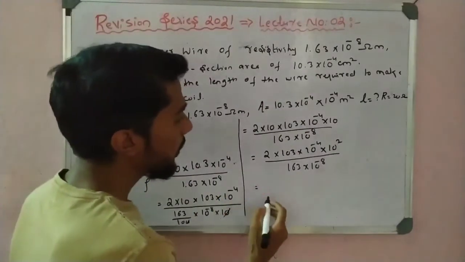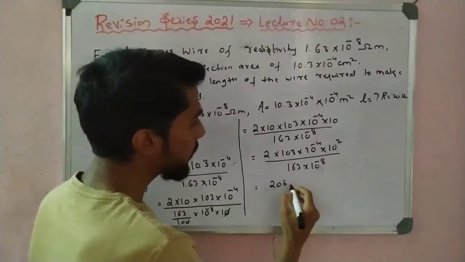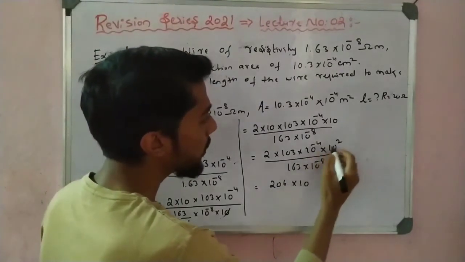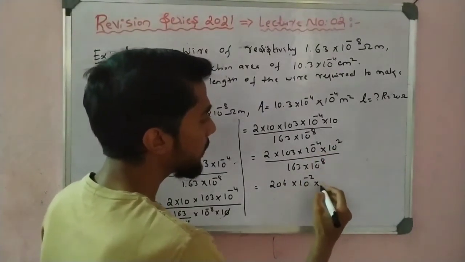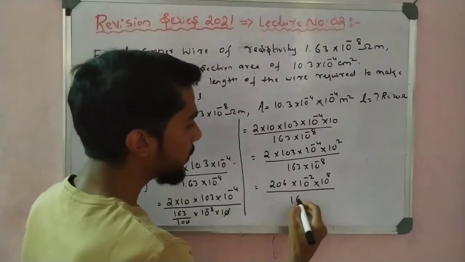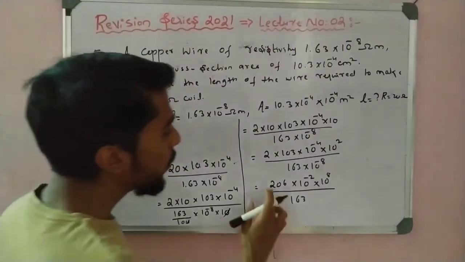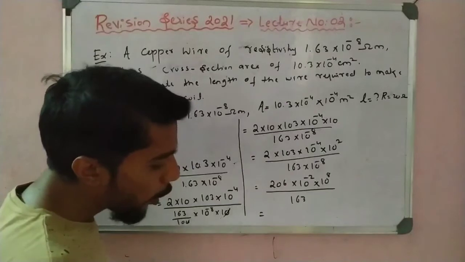Now 2 into 103 is 206 into 10 to the power minus 2, and 10 to the plus 8 on top, divided by 163. If we divide 200 odd by 163, how much do we get?